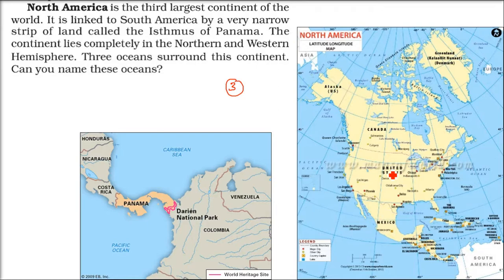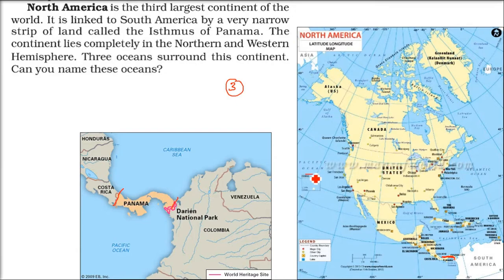And one more important thing is that it has a lot of connection with South America. So it is combined by what? It is combined by the Isthmus of Panama, Panama Jal Sandhi. This portion which I am highlighting is the part of the Isthmus of Panama. This is how these continents are linked.